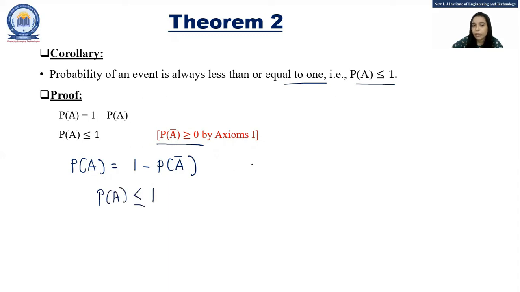equal to 1. For example, if we consider the P of A bar value as 0.1, then 1 minus 0.1 is nothing but 0.9. So P of A is 0.9, which is less than or equal to 1. If we consider that the value of P of A bar is 0, then in that case P of A becomes 1. So this is the proof for this corollary.